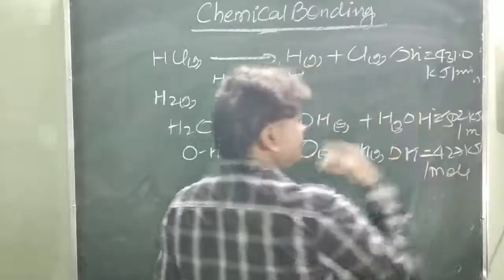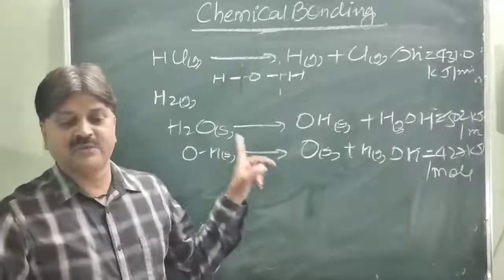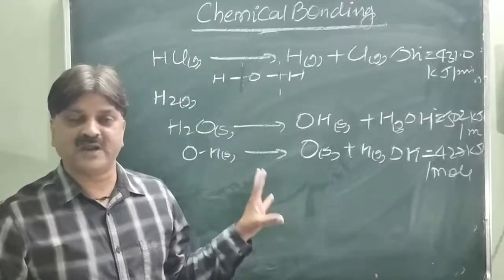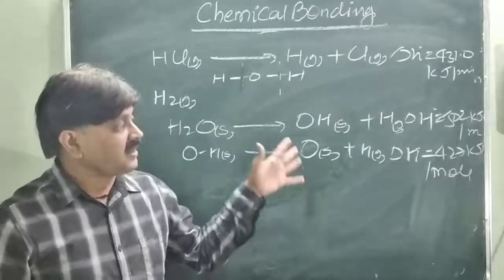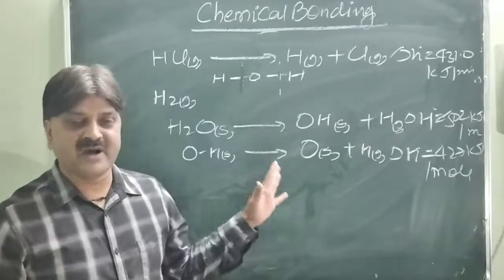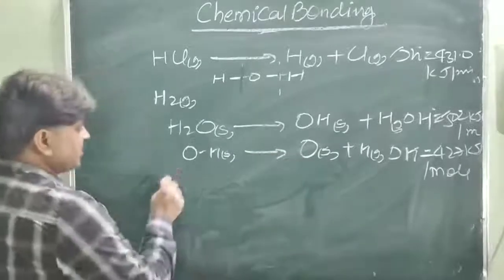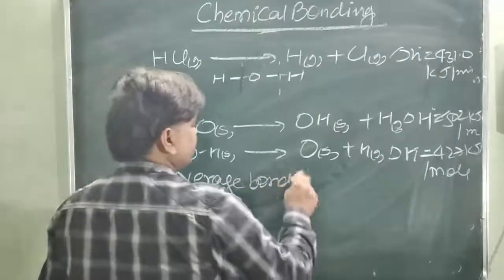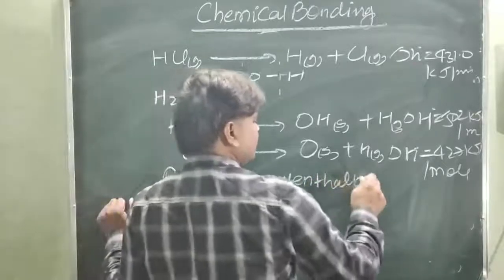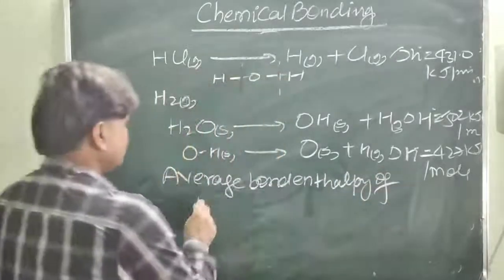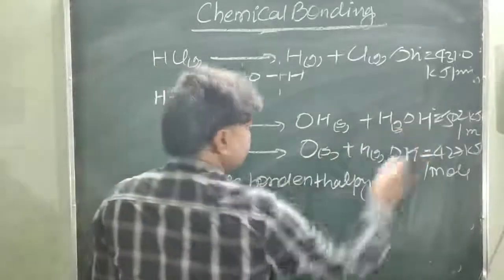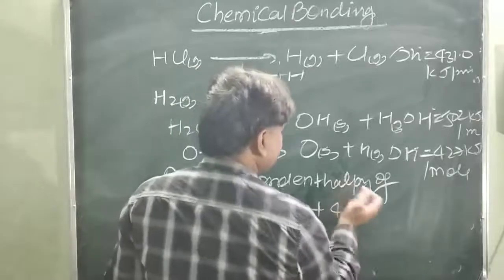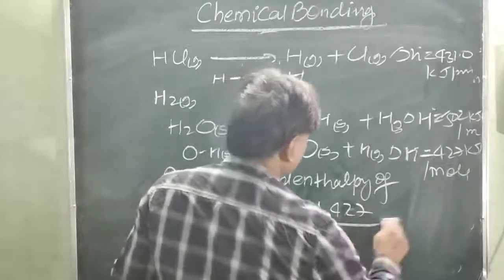So what is the bond enthalpy of water? In this case, you will take the mean or average bond enthalpy. Whatever the number of bonds present in the molecule, all the bond energies are taken in the form of the mean or average bond enthalpy. So the average bond enthalpy of water, H2O, is equal to 502 plus 427 upon 2, as there are 2 bonds here.